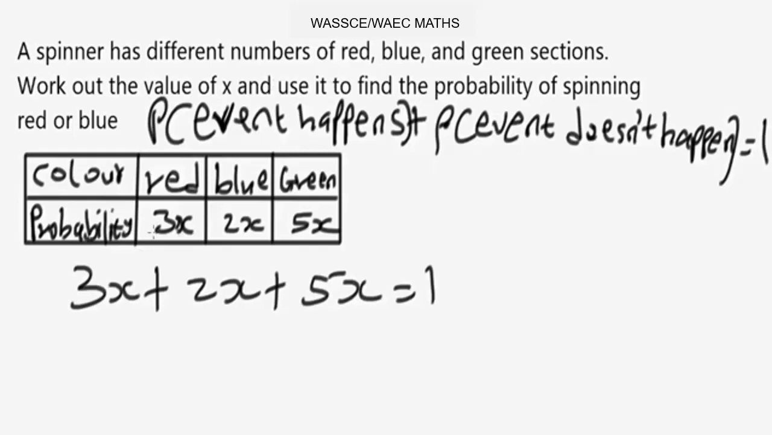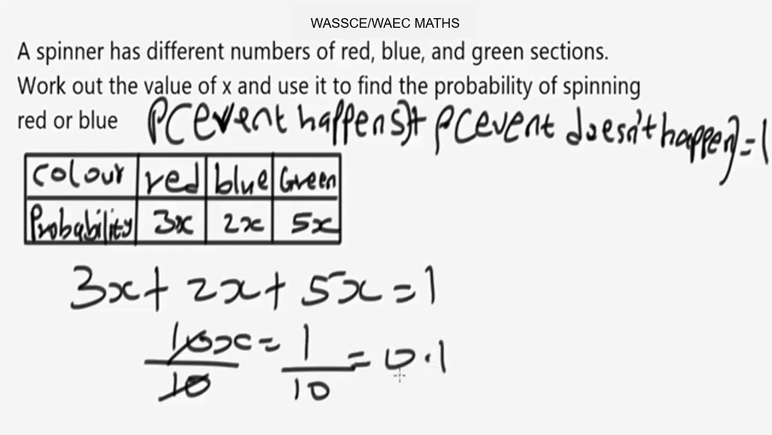So the probabilities we have here, red, blue, and green, add up to 1. The probability of the event happening and the event not happening add up to 1. When you do this math, everything here will give you 10x equals 1. Divide by 10, so x will be 0.1 or 1 over 10. Now this is the value of our x.